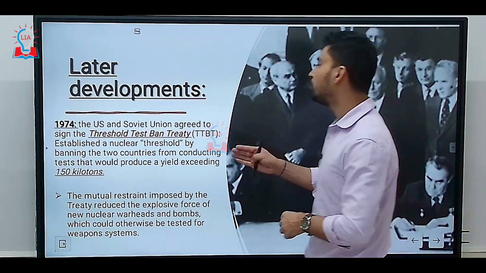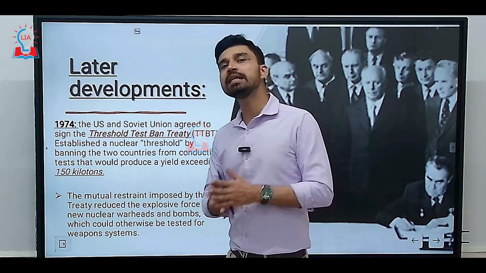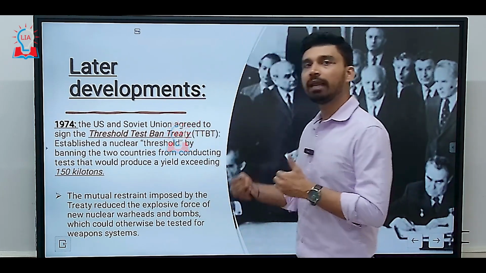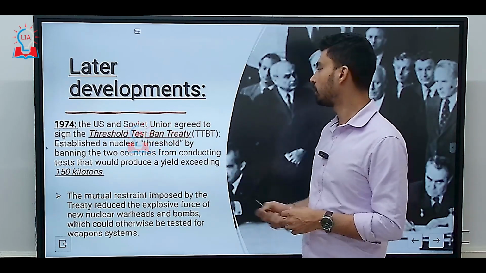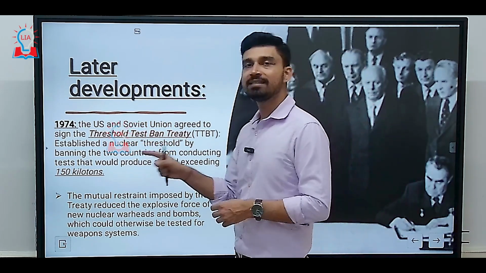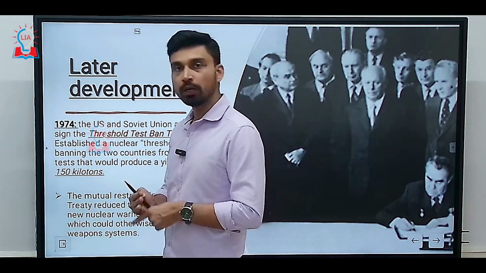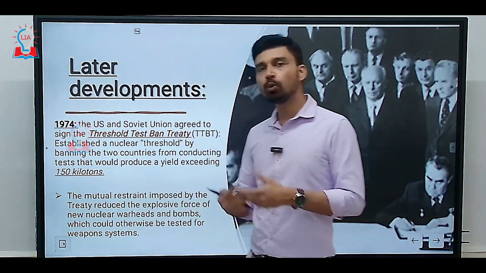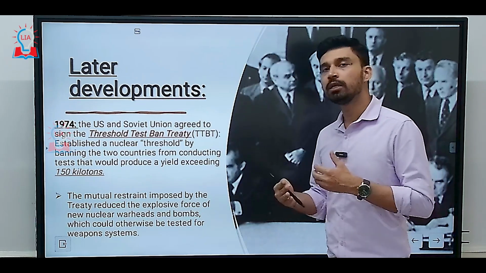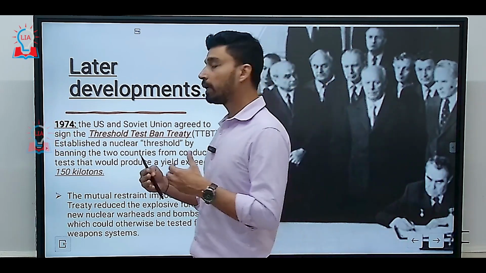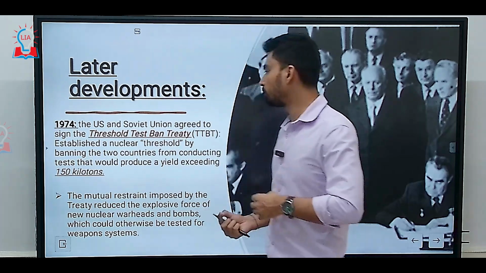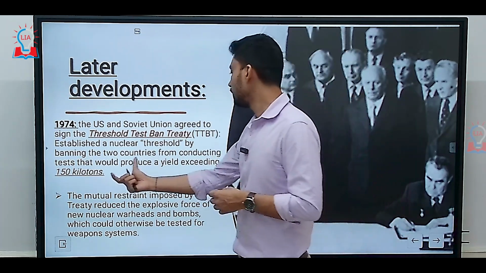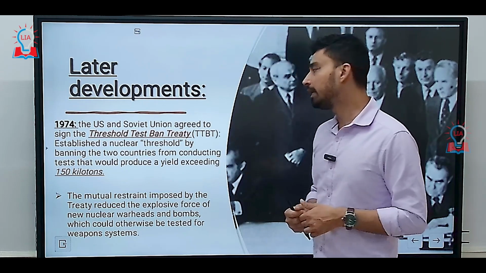It established a nuclear threshold where both countries accepted that they would ban themselves from conducting any nuclear test that would produce a yield exceeding 150 kilotons. 150 kilotons is roughly equivalent to 150,000 tons of TNT explosion. So you can understand that this was the maximum limit imposed on the yield of a nuclear weapon.